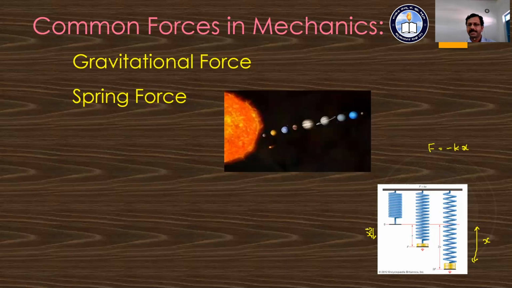At the same time, inside this spring there is some force developing, and this force is in the upward direction. The directions are opposite for this force and the displacement or increase of the length, and hence we get a negative sign.